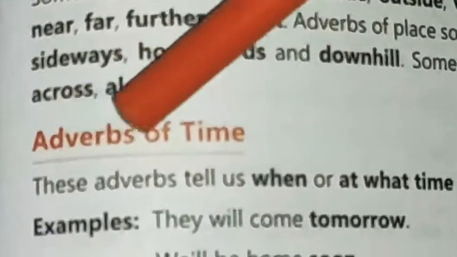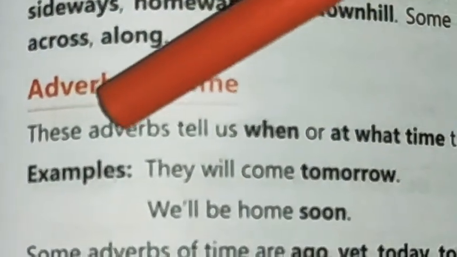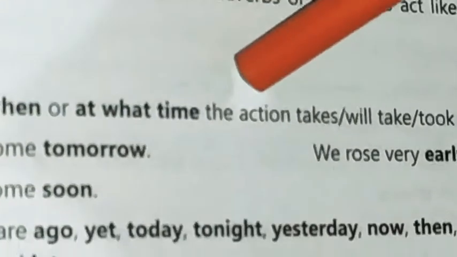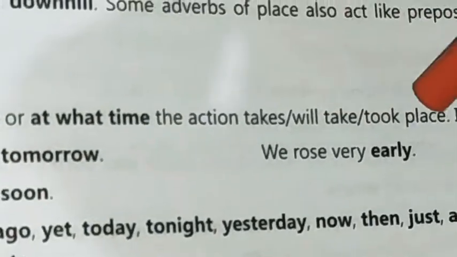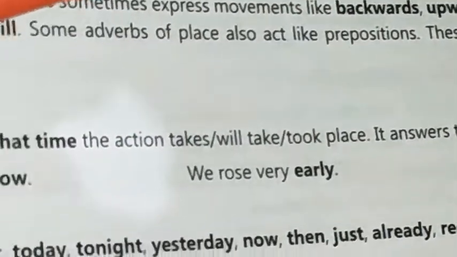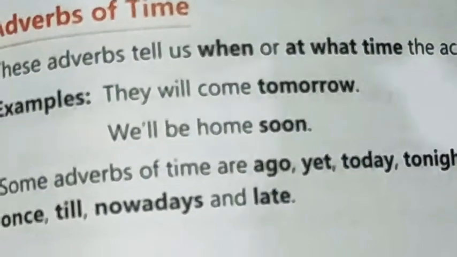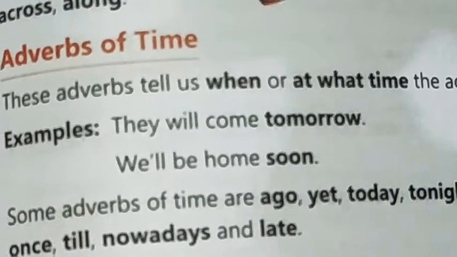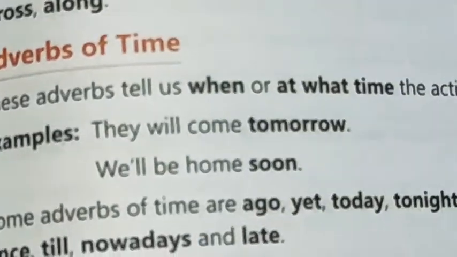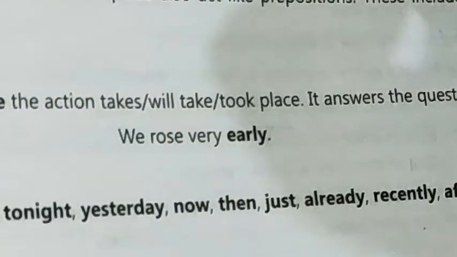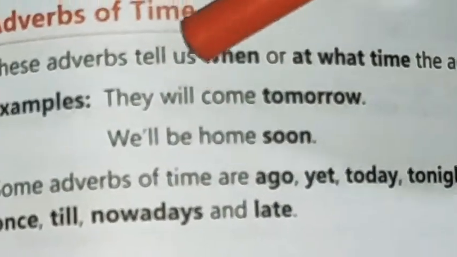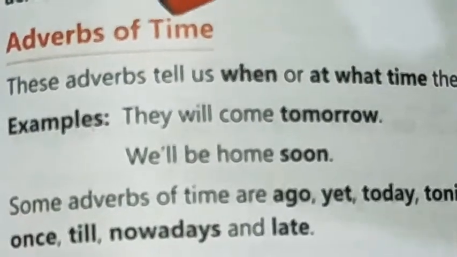Now we talk about adverbs of time. These adverbs tell us when or at what time the action takes place, will take place, or took place. These are words which tell at what time the thing happened or is going to happen. It answers the question when. When we put the question when, the reply becomes the adverb of time.